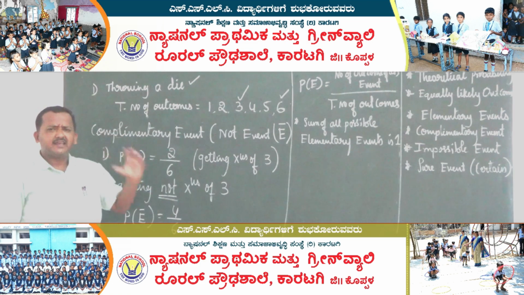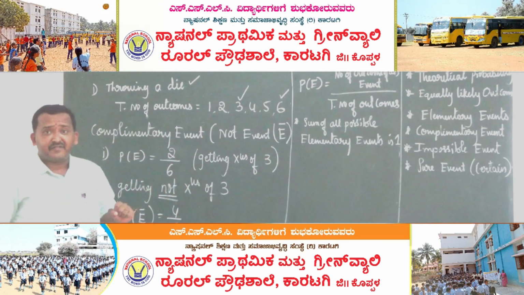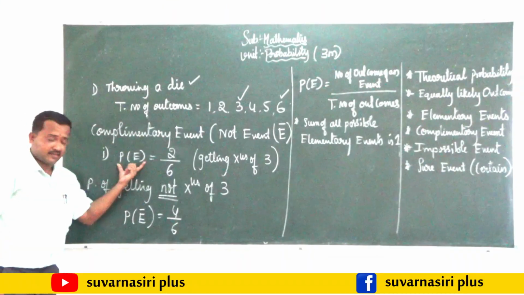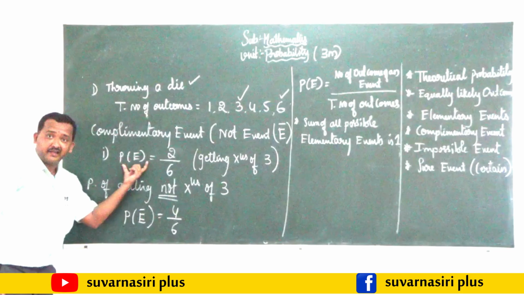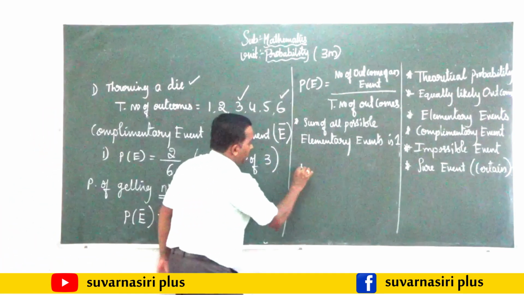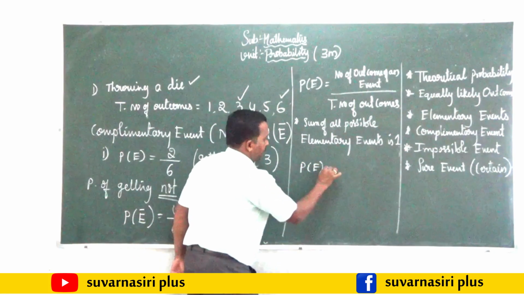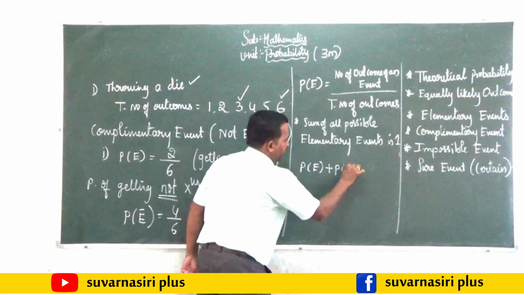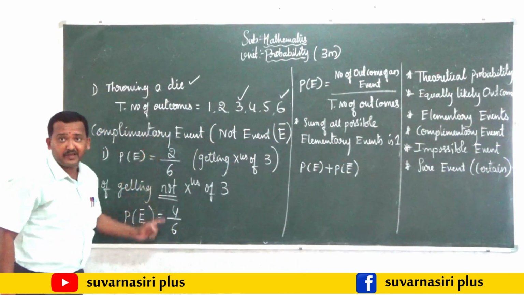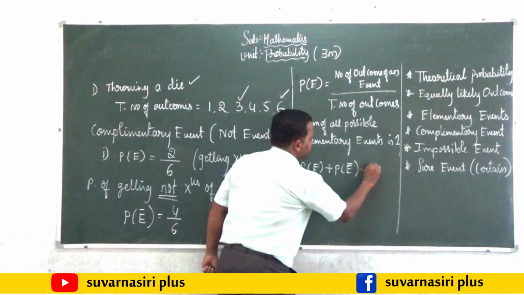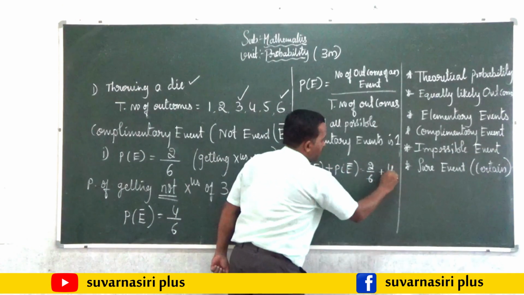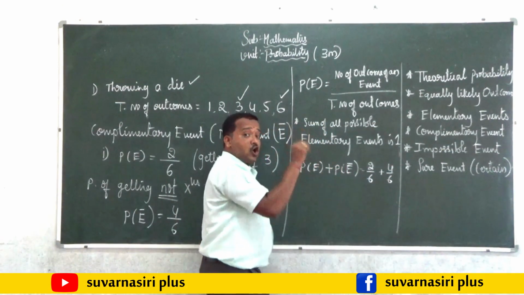And there is an interesting fact between the probability of an event and its complementary. What is that interesting fact? See, P of E plus P of not E. I am going to add these two probabilities. 2 by 6 is the probability of the event plus 4 by 6 is the probability of the not event.